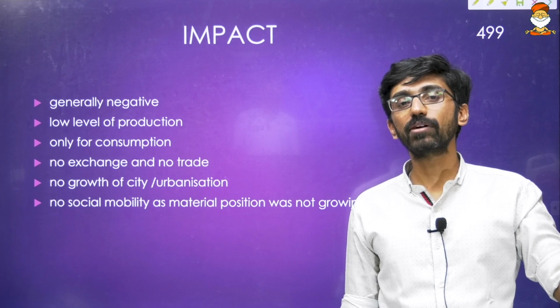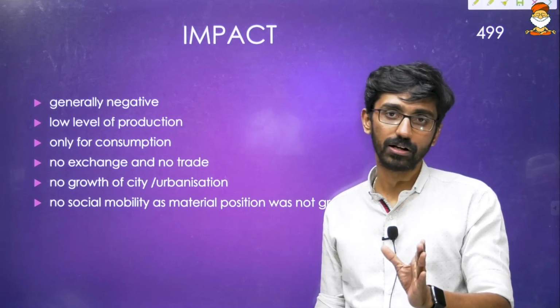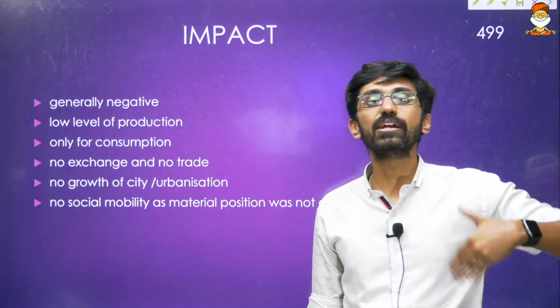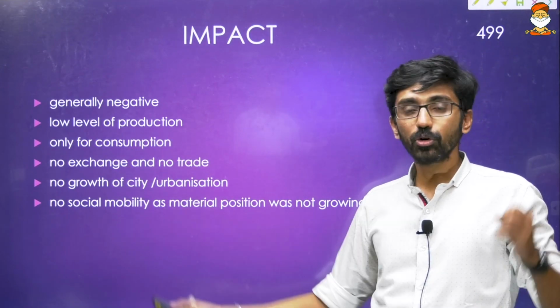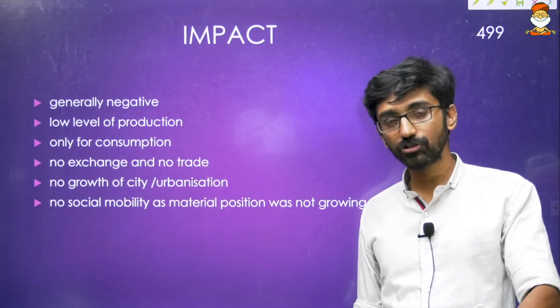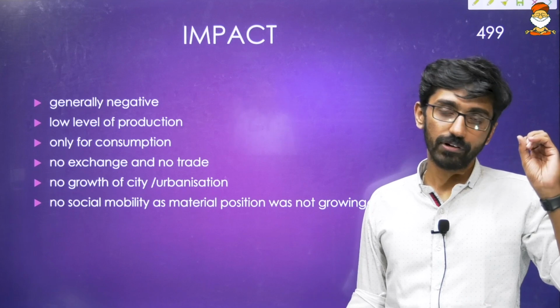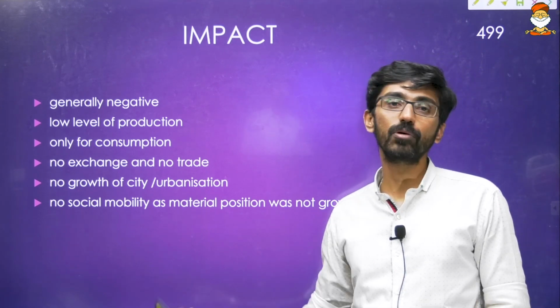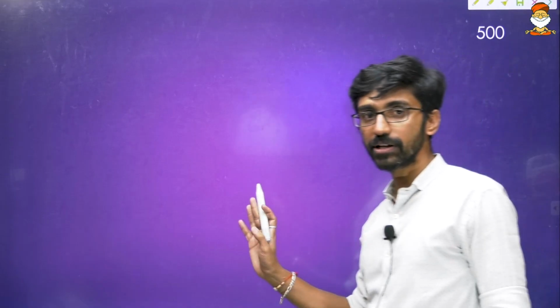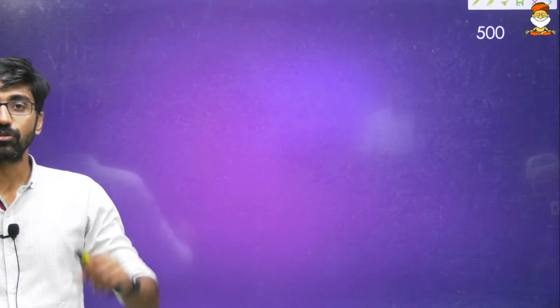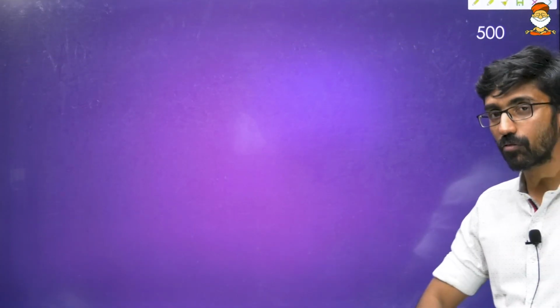That is, social mobility was there because of the urbanization which was growing, so they could improve their material position. But now, because everything is getting affected, social mobility stopped. Shudras remained Shudras, slaves remained slaves, Vaishyas remained Vaishyas. So that is how social mobility also got affected because of the feudal system. Okay, that is the feudalization concept, and we understood the entire concept behind it and how it evolved.